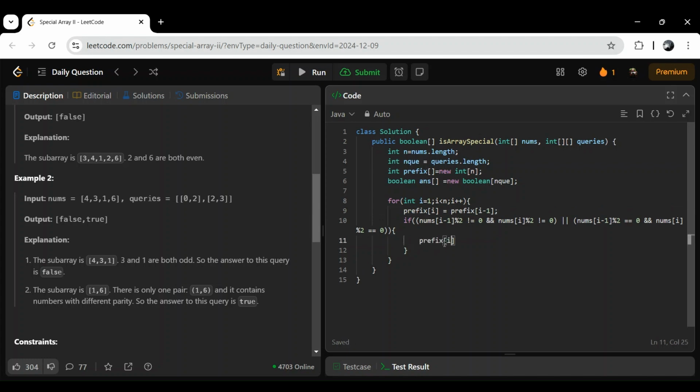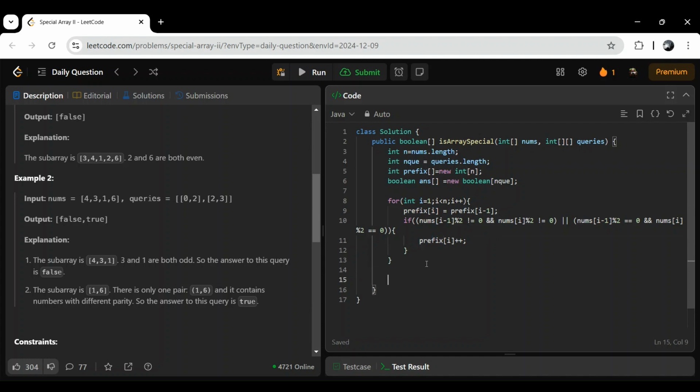Let's say previously we have three existing pairs which are not special, which have the same parity, and currently we don't have the same parity. So in that case also we have to continue with the previous value, that is 3. So that is why we assign initially, and then we can increment this.